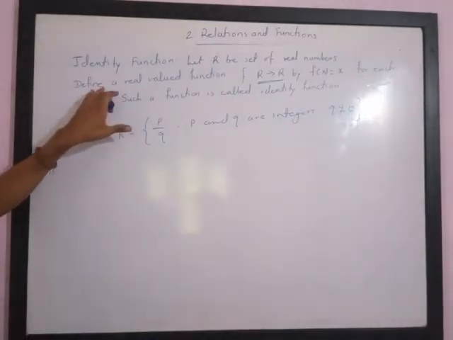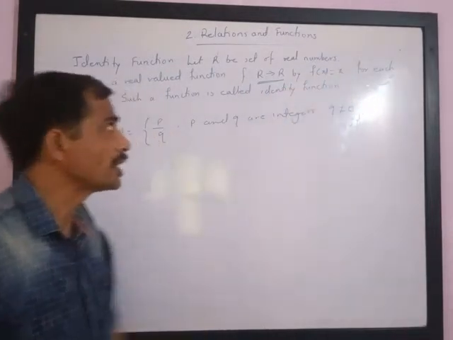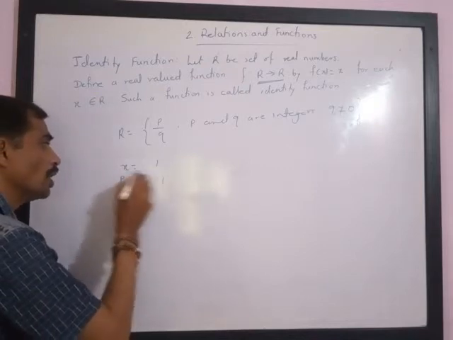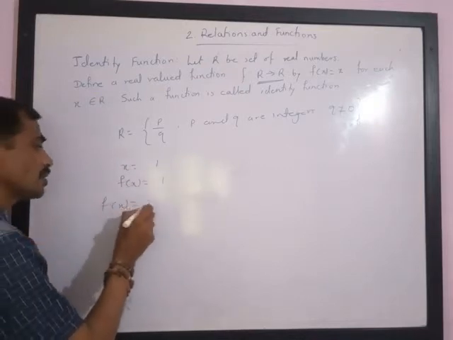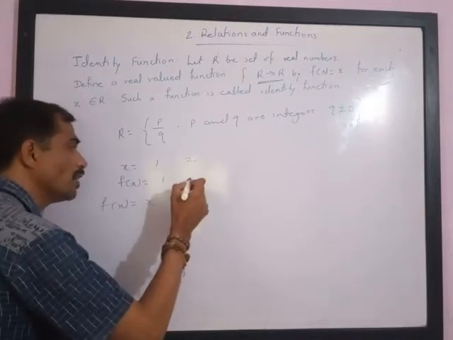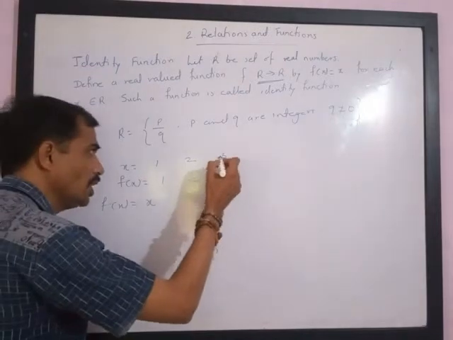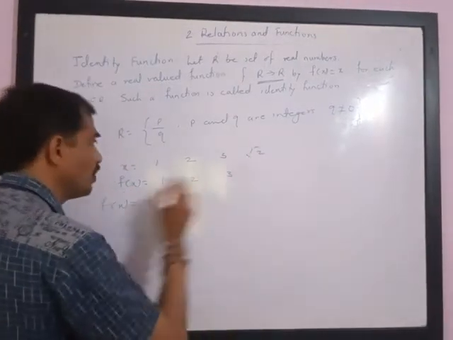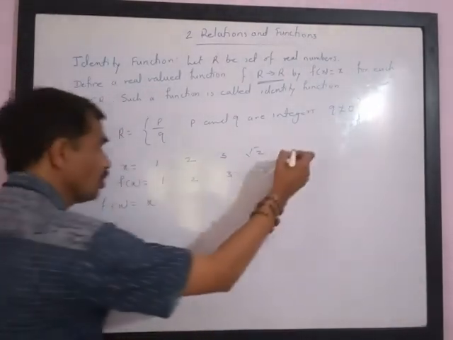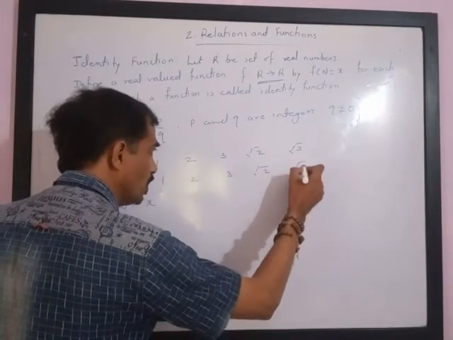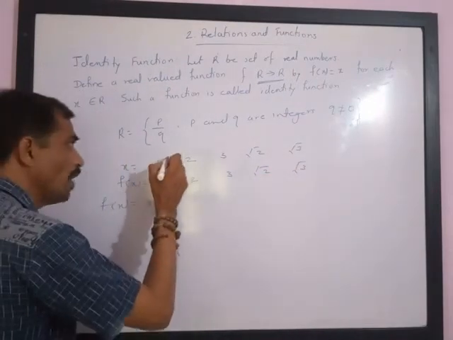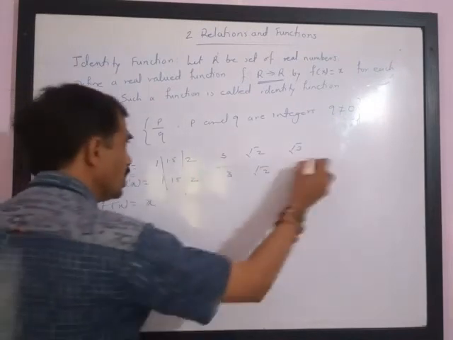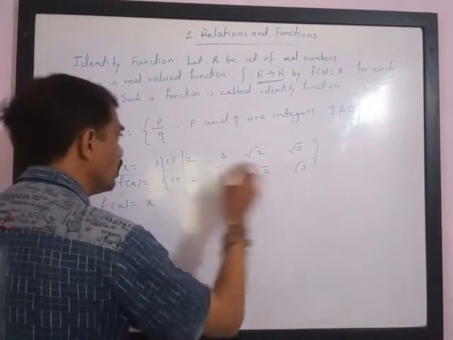Now we are told the function is f of x is equal to x, meaning if x is equal to 1, f of x is also equal to 1, because the function is f of x is equal to x. So if you take x is equal to 2, you will get f of x is equal to 2. If you take x is equal to 3, you will get f of x is equal to 3. If you take x is equal to root 2, you will get f of x is equal to root 2. If you take x is equal to root 3, you will get f of x is equal to root 3. If you take x is equal to 1.5, you will get f of x is equal to 1.5. Try to understand this. This is an identity function.